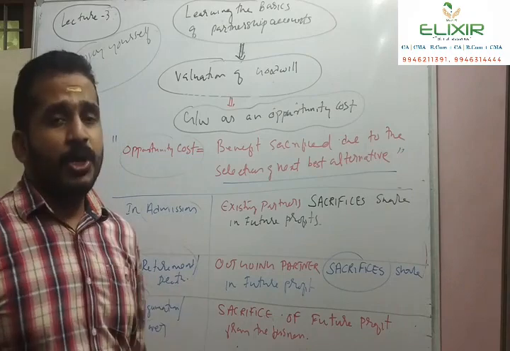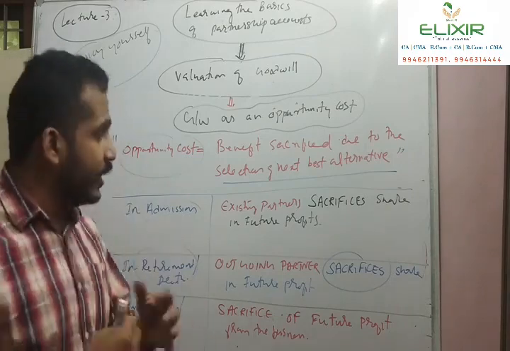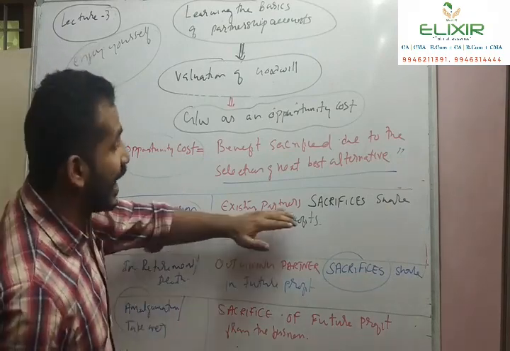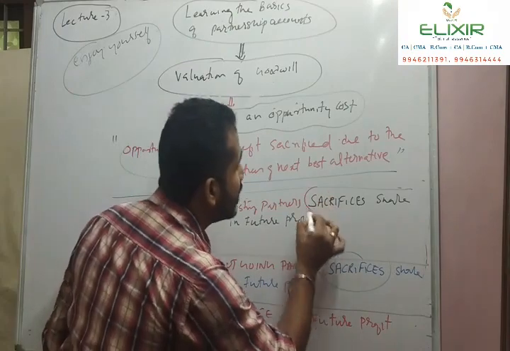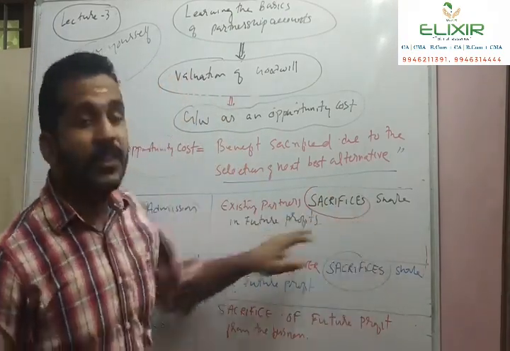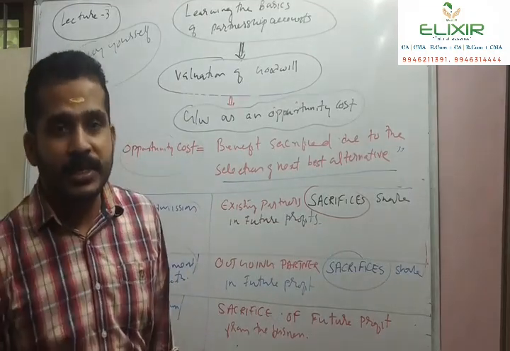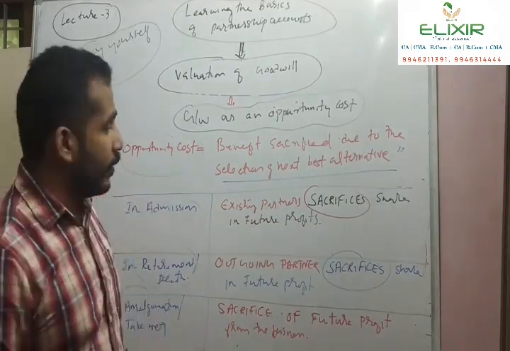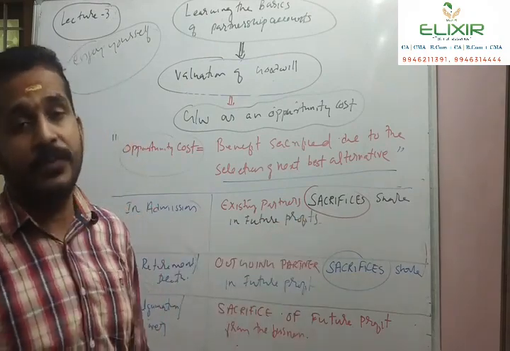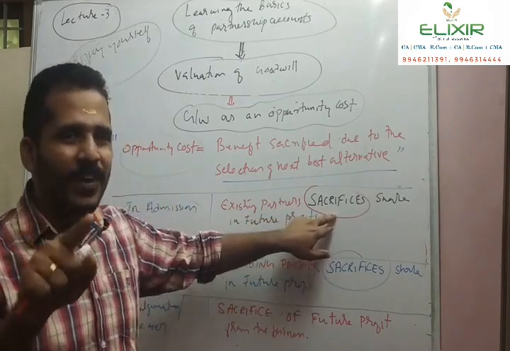In admission, we already learned, I already explained that in the case of admission, during the process of admission, the existing partner sacrifices his share in the future profits. When another person, the incoming partner, is coming into the business, the existing partner sacrifices his share in the future profits. So there is a concept of sacrifice.